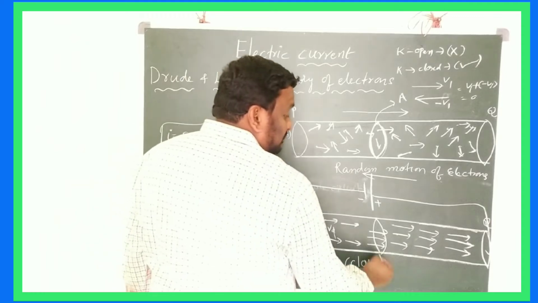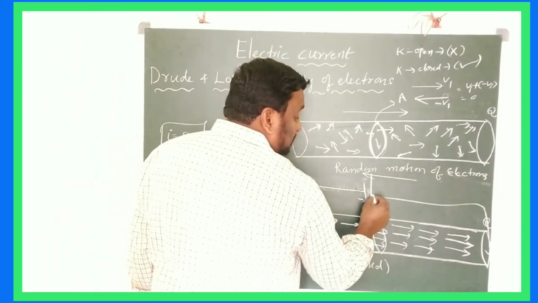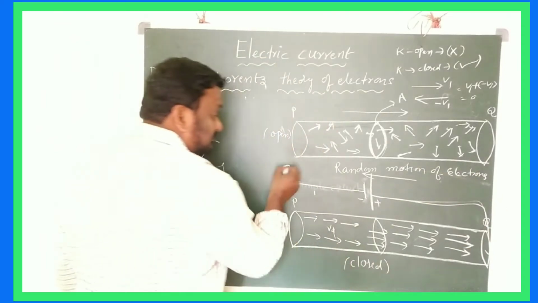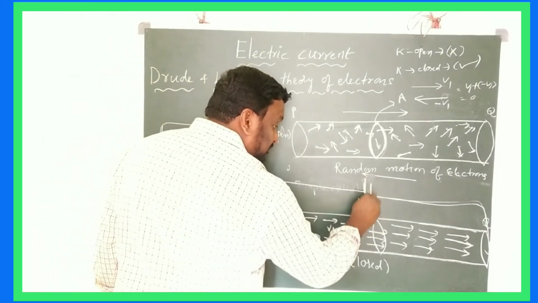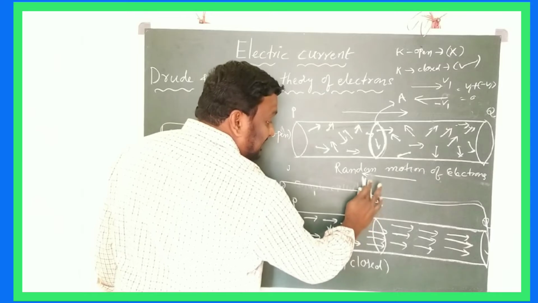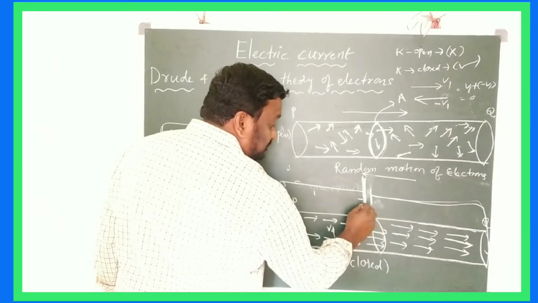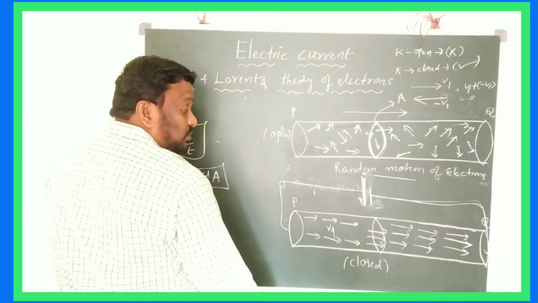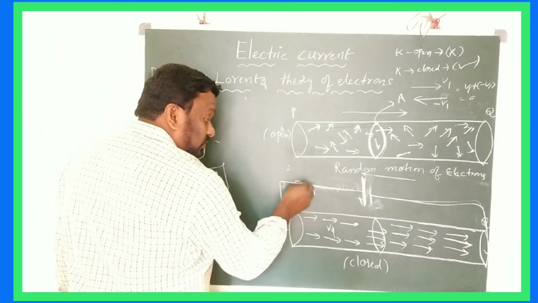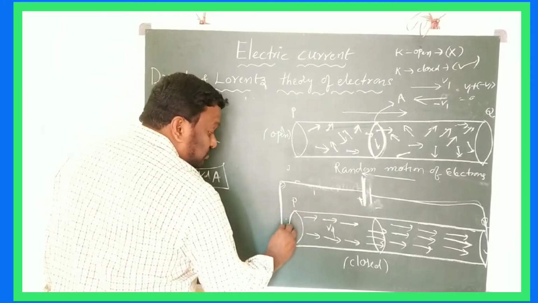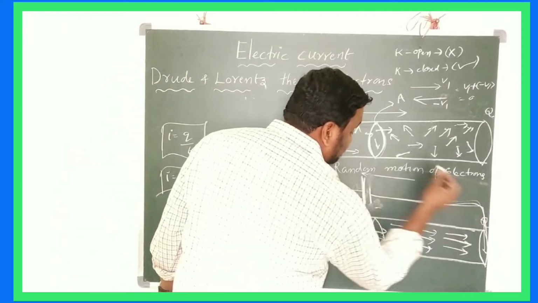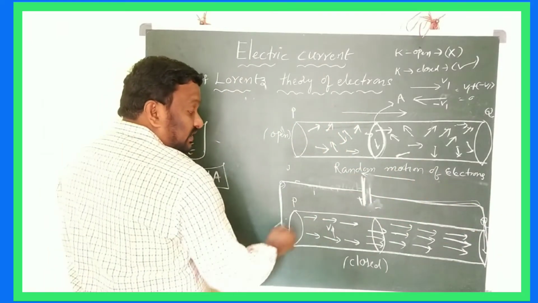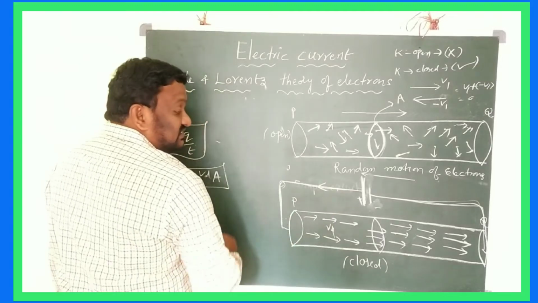Then the current should be from plus to minus. And if you give it like this, no need to confuse, children, this is now plus and this is minus. Now the current always moves from higher potential to lower potential. Clear? So the current is moving like this.